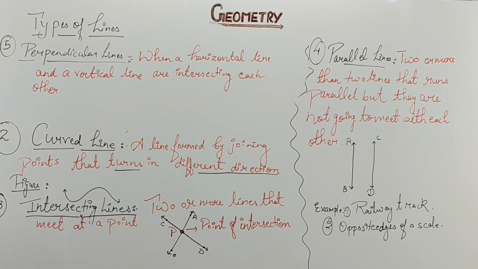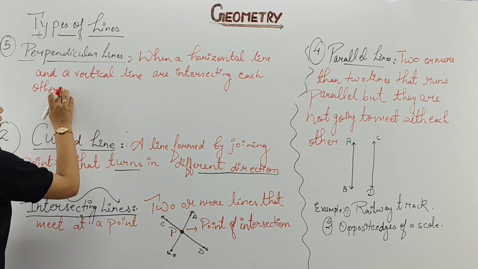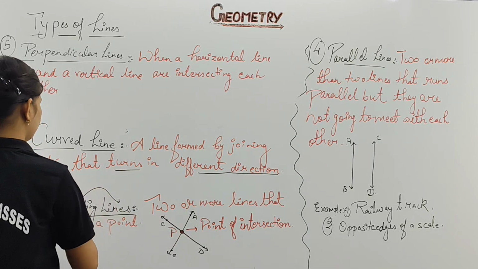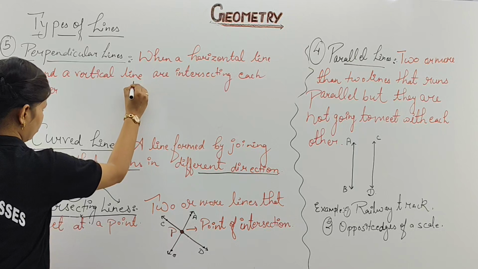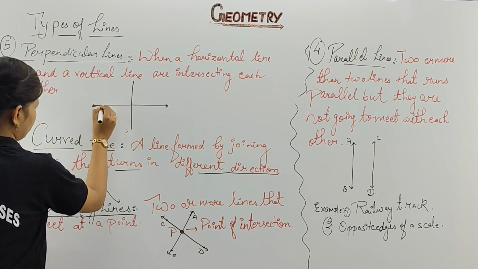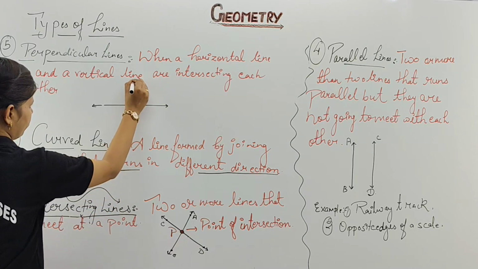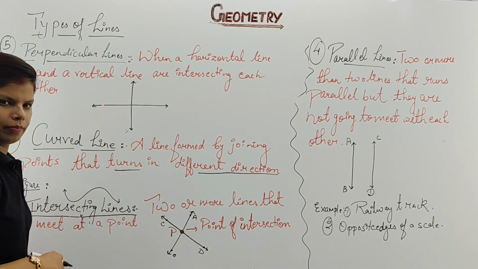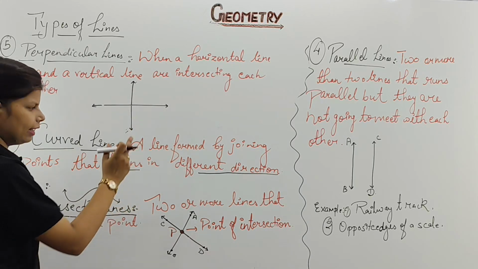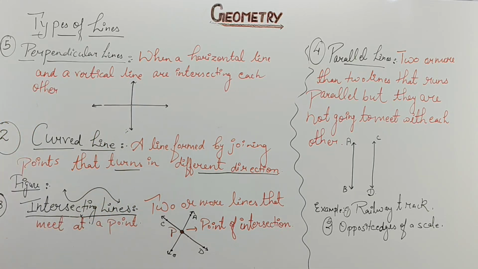When a horizontal line and a vertical line are intersecting each other at a point, the point where they are meeting will be your point of intersection. For example, this is your horizontal line and this will be your vertical line, and this will be your example of perpendicular lines. One is going to depend on the other. Clear? That will be your perpendicular line example. You can just take a note of this one.